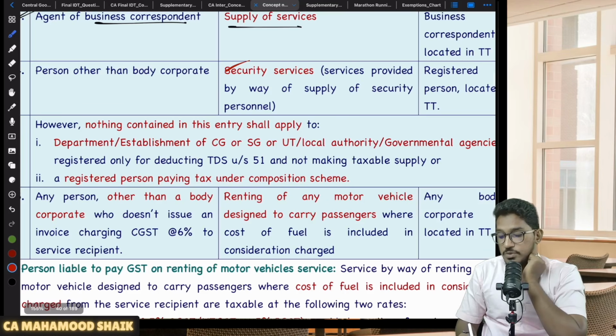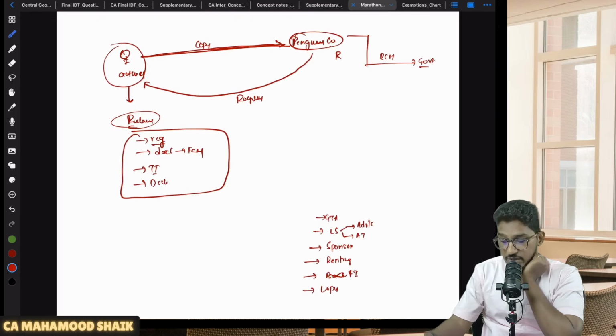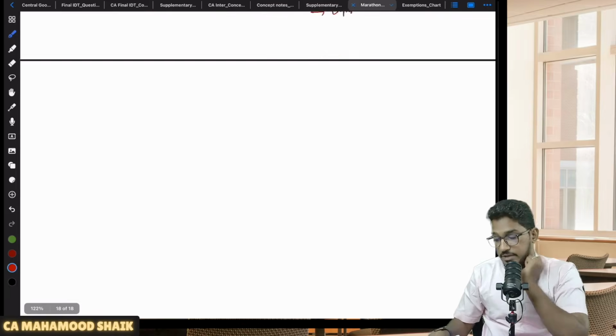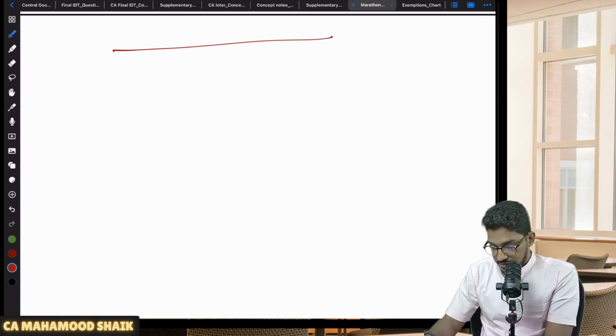Who should be supplier? Supplier should be other than body corporate. Who should be recipient? Recipient must be a registered person located in the taxable territory. But here there are a few points which we need to keep in mind. There are some exceptions also for RCM. We'll try to talk about it. I will try to summarize it.